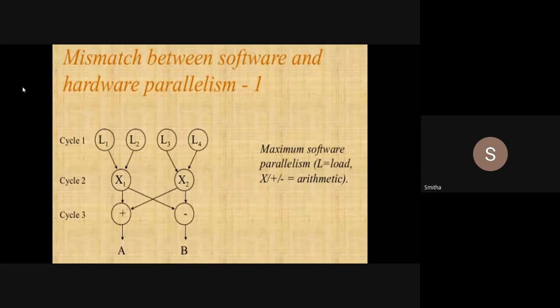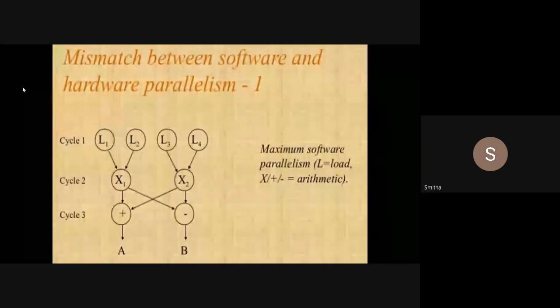So here I have four load operations, two multiplication operations, and one addition and one subtraction. After the two multiplications, the products will be added once and stored in A, and the same products will be subtracted and stored in B. Got it, students? Now, how many instructions do we have?